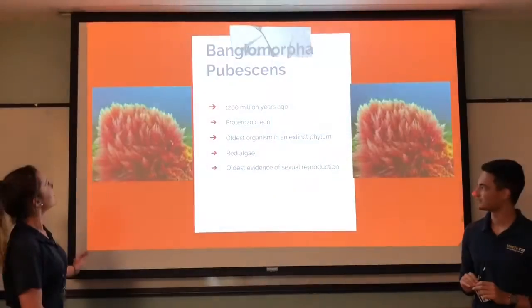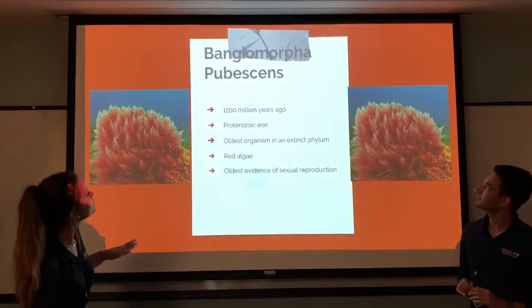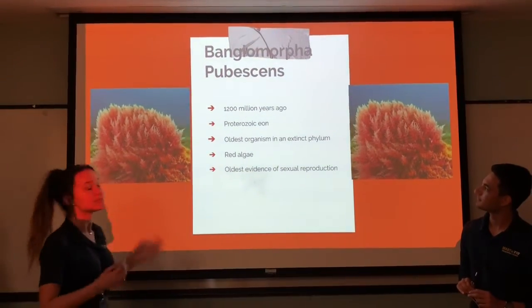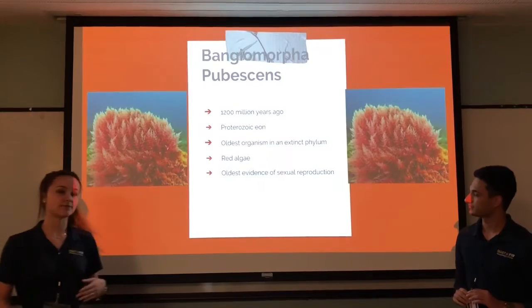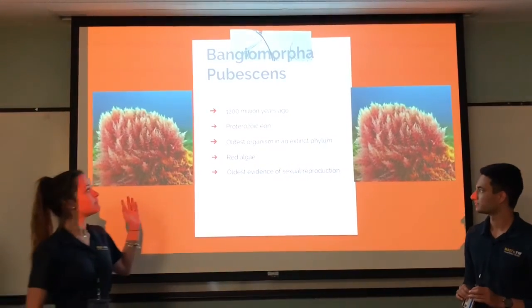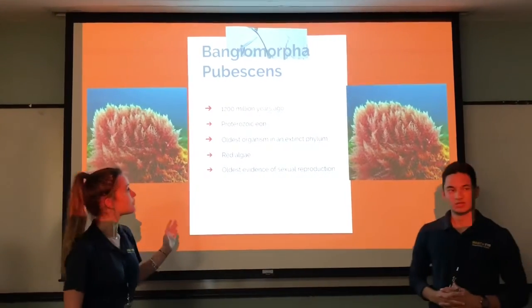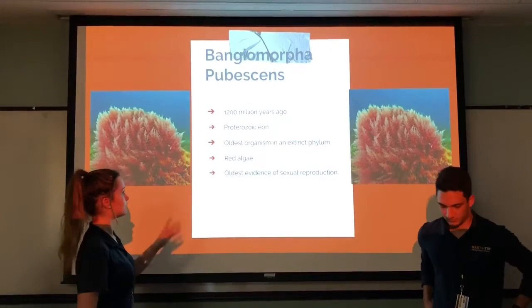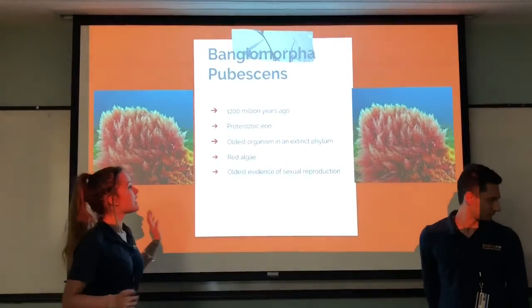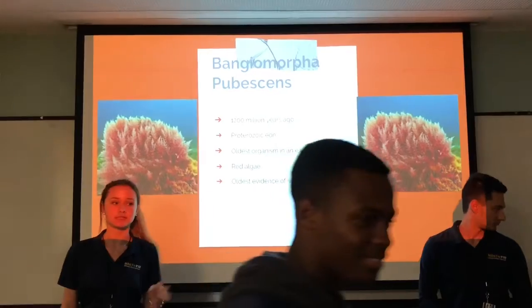So the Bangiomorpha pubescens. This is a red algae that was the oldest evidence of sexual reproduction. It began 1,200 million years ago in the Proterozoic eon. I said era before, it's the eon. And it is the oldest organism in an extinct phylum.